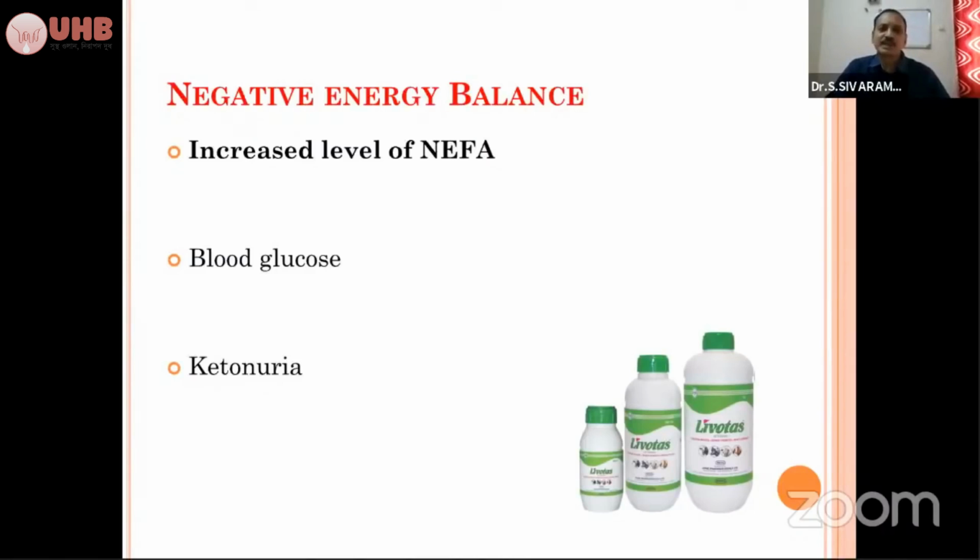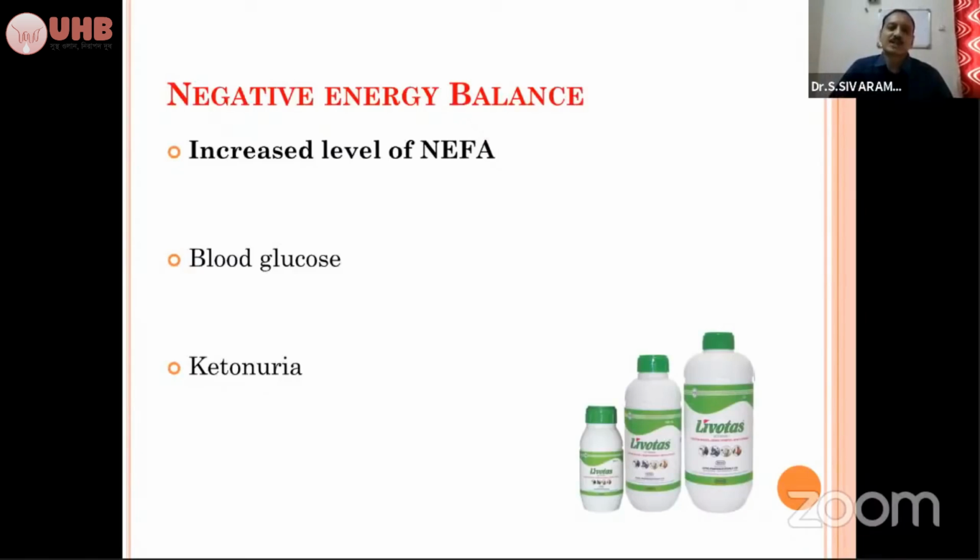So it's a very big entity. I'm not going into detail about negative energy balance, its pathogenesis and all. Just as field practice, think that negative energy balance means there will be an increased level of non-esterified fatty acids in the blood that will lead to metabolic conditions. When non-esterified fatty acids exceed the level, they impair hepatic function, so naturally there will be hepatic insufficiency or dysfunction.